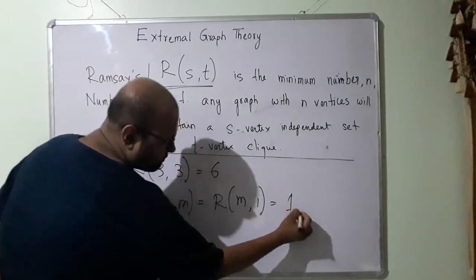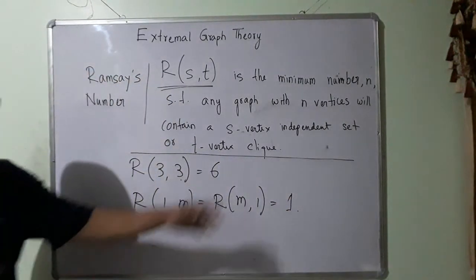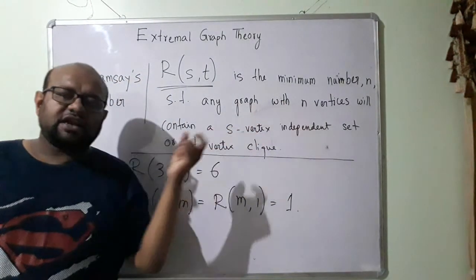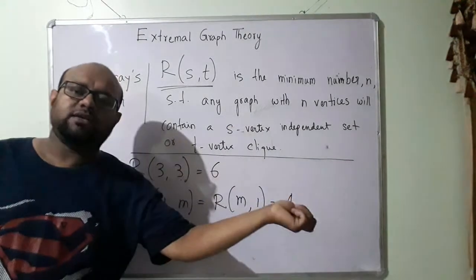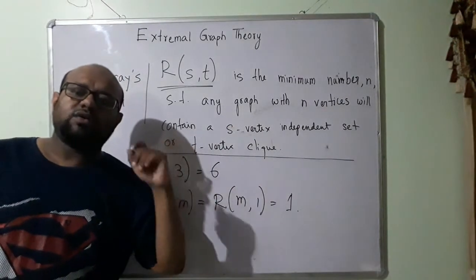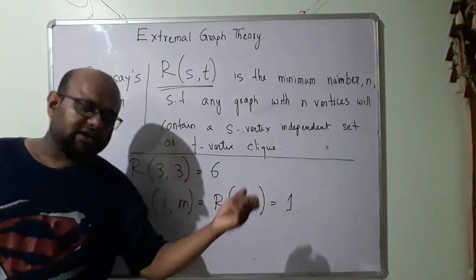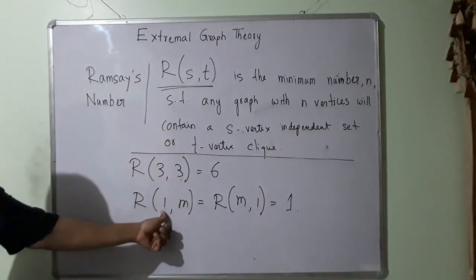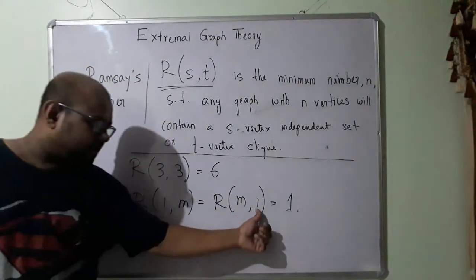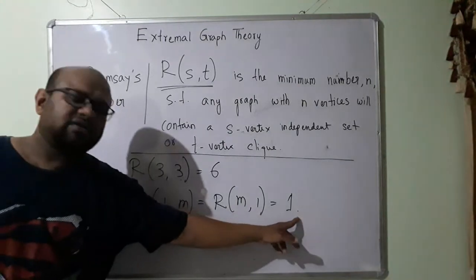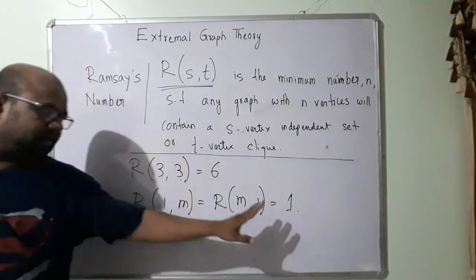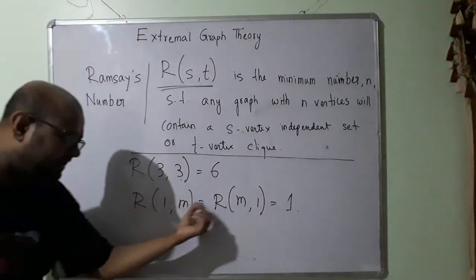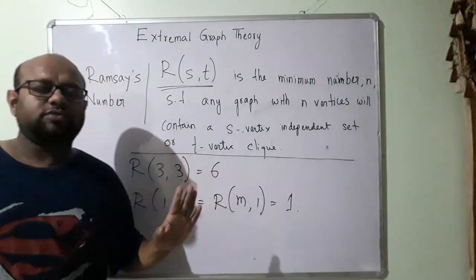If I have a graph with 1 vertex, that 1 vertex is itself an independent set, or that 1 vertex is itself a clique. So I am going to get a 1-vertex independent set or a 1-vertex clique with only 1 vertex. So Ramsey number with 1 and anything, or anything and 1, is going to be equal to 1.